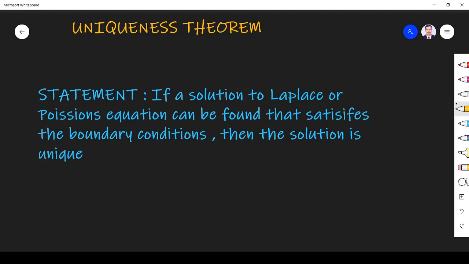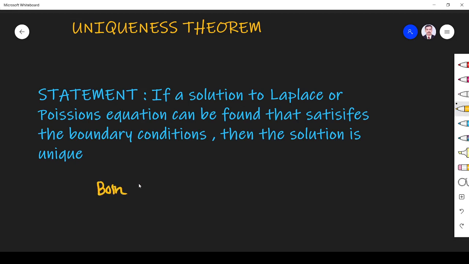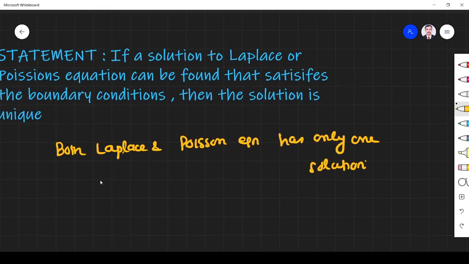It states that if a solution to a Laplace or Poisson equation can be found that satisfies the boundary condition, then the solution is unique. What do we understand from this statement? From this statement, we understand that both Laplace and Poisson equations have only one solution. So that is what the uniqueness theorem is. Let us prove this theorem now.